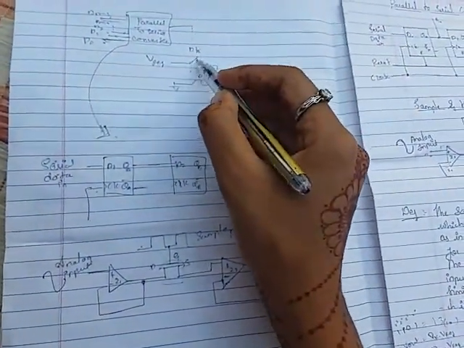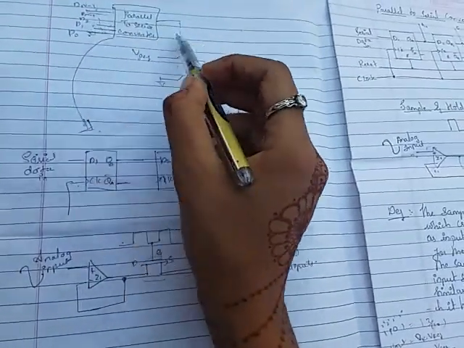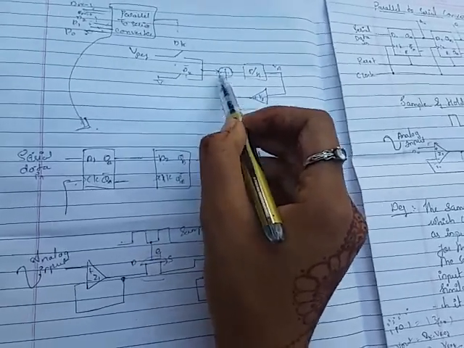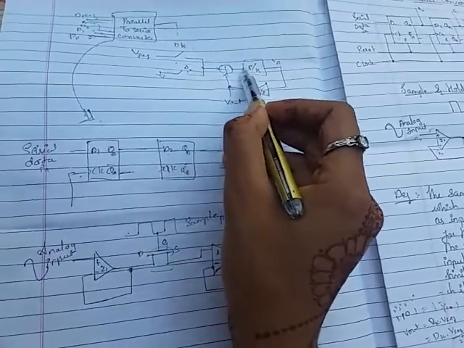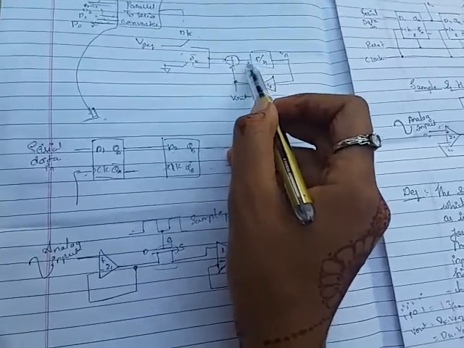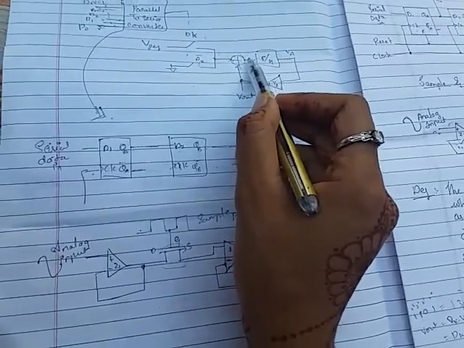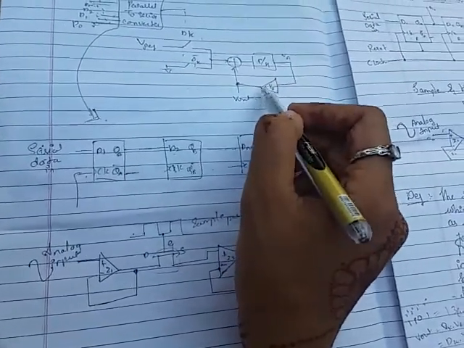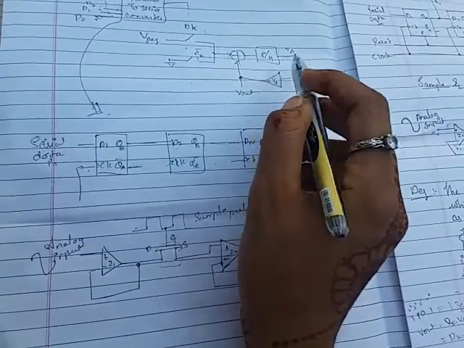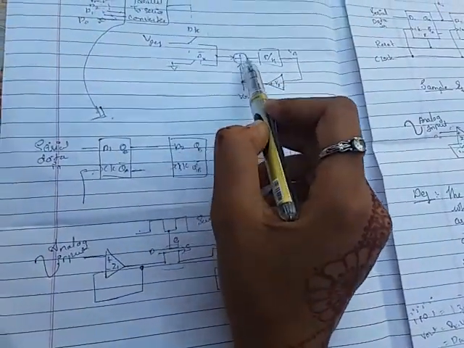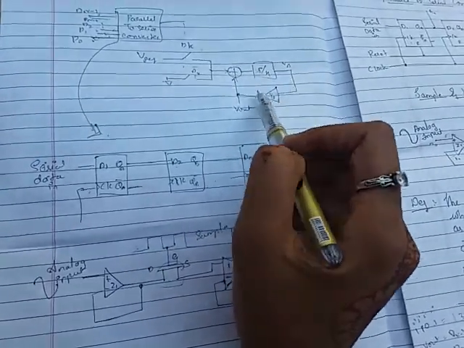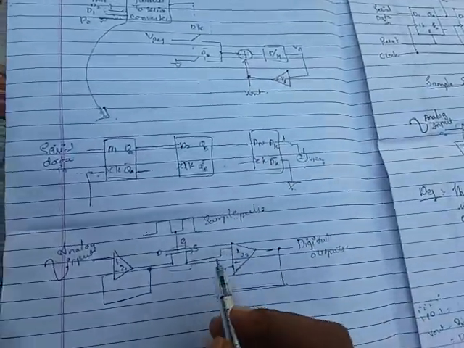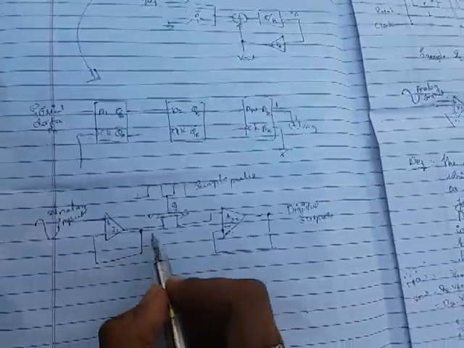Whatever the binary inputs are there, these values are in the form of voltage, reference voltage. So reference voltage means the analog value, and this analog value is fed as an input to the sample and hold circuit. We use the sample and hold circuit to convert the analog to digital form. Why? Because we require the digital information for the DAC operation, that is the digital to analog converter. Here the inputs are analog values, so we take the sample and hold circuit to perform the required operation.